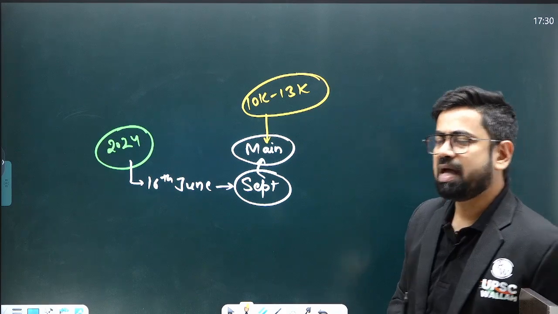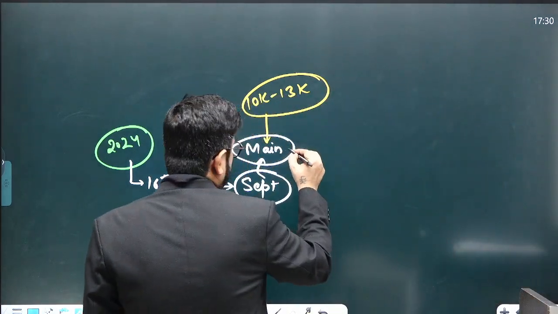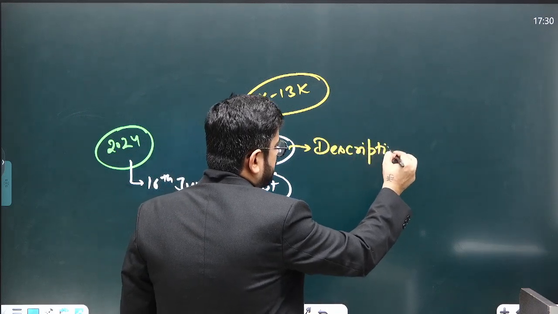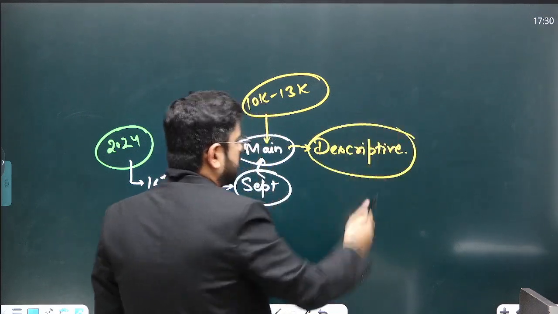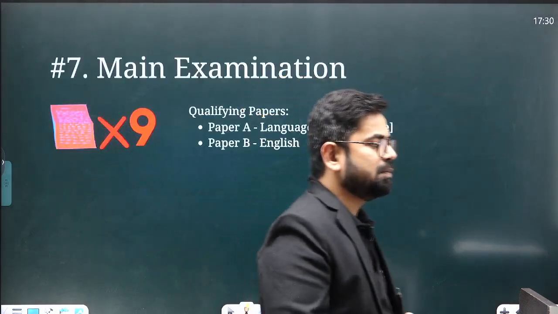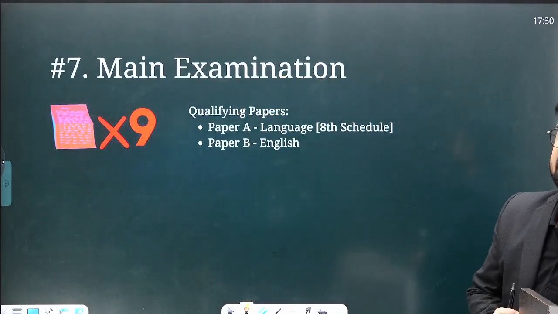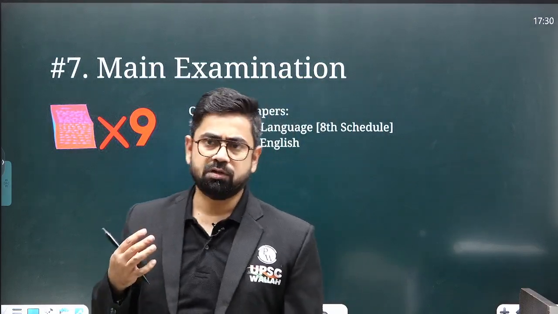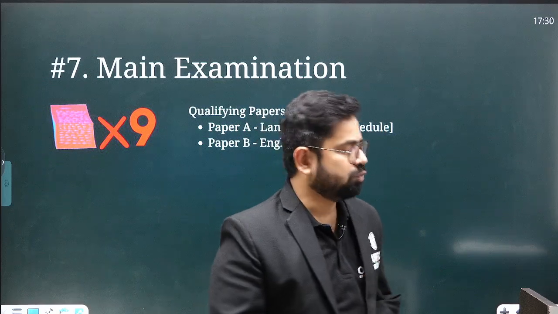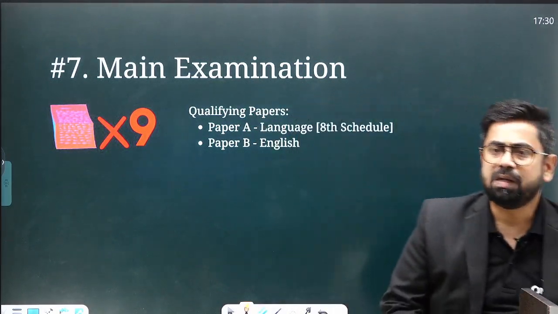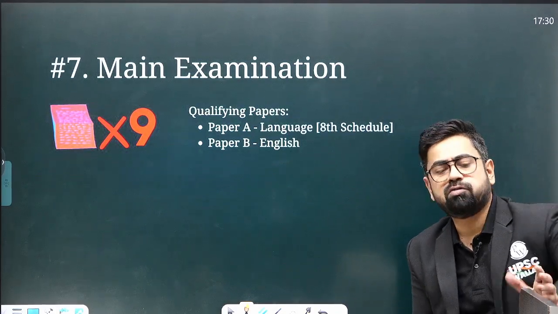Now the main examination is basically a descriptive exam. It is descriptive in nature. Descriptive means you have to write answers. Plus, in the main examination there are a total of 9 papers. Again, come back to our original thought that you need to be the cream of the country. Right, it cannot be an objective paper deciding whether you are ready for this job or not.